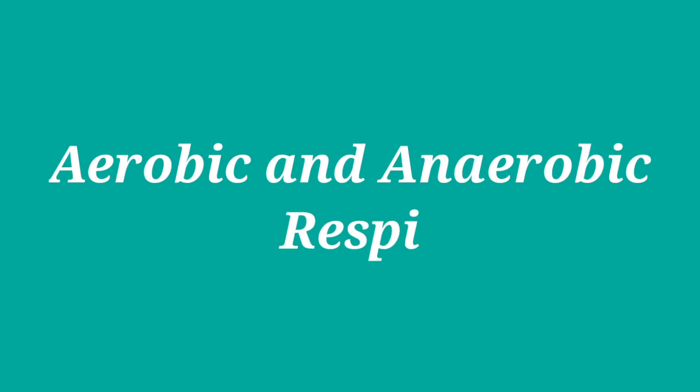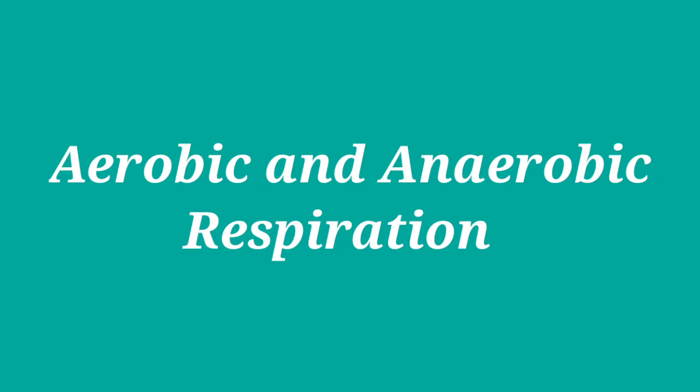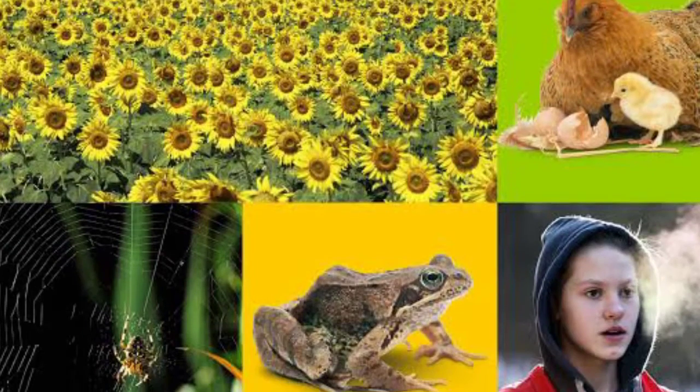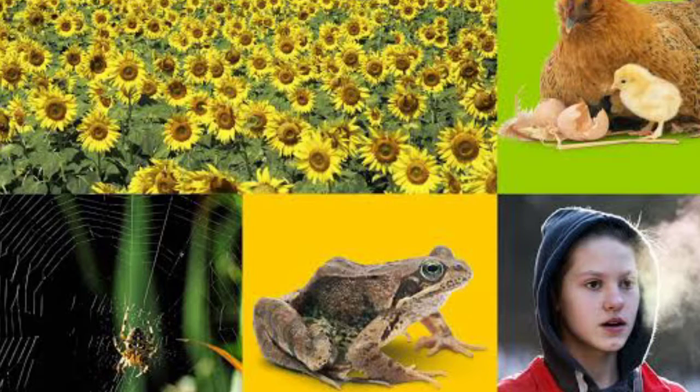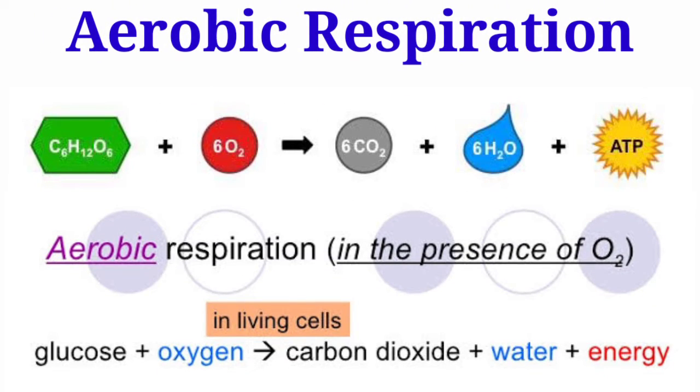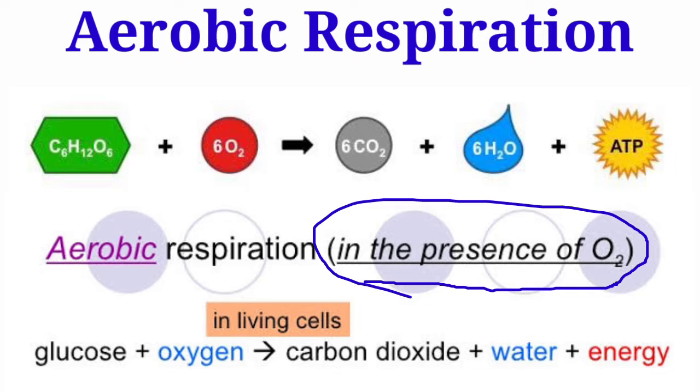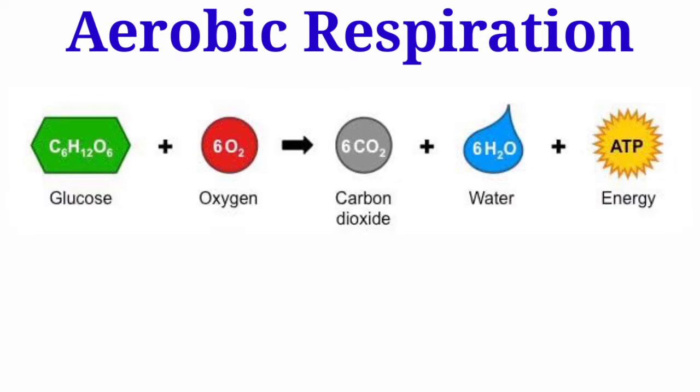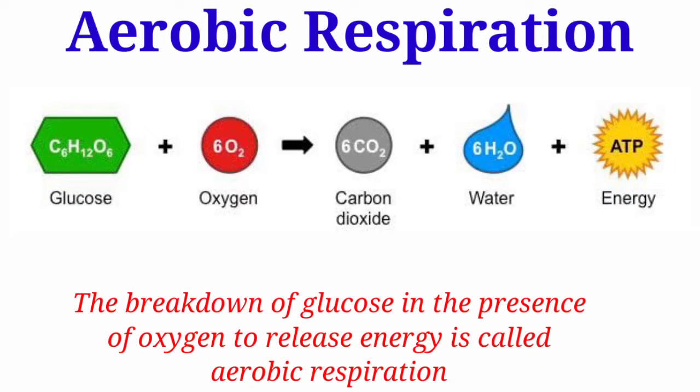Let's discuss more about respiration, aerobic and anaerobic respiration. Children, respiration takes place in all living organisms, even in aquatic plants and animals also. So what is aerobic respiration? Aerobic respiration is the process of respiration which takes place in the presence of oxygen. You can say the breakdown of glucose in presence of oxygen to release energy is known as aerobic respiration.